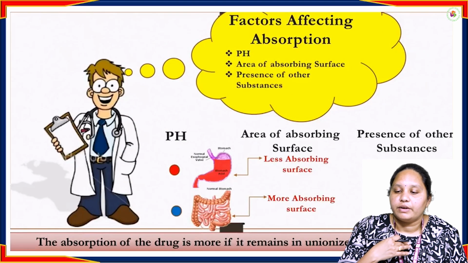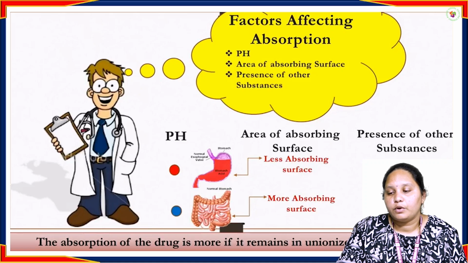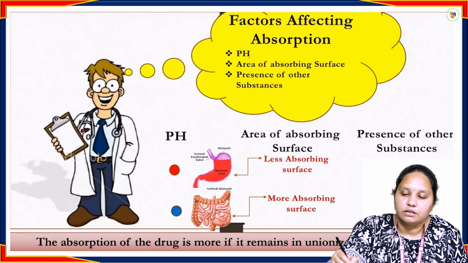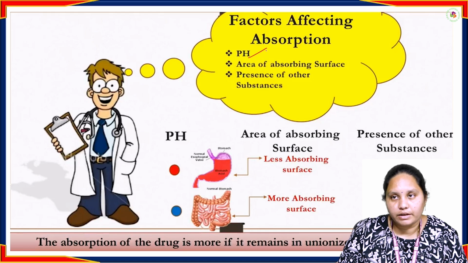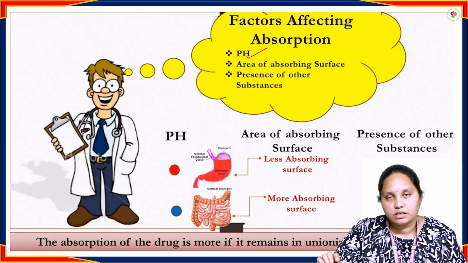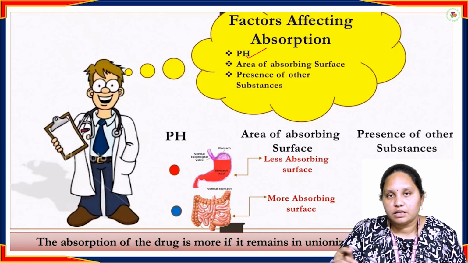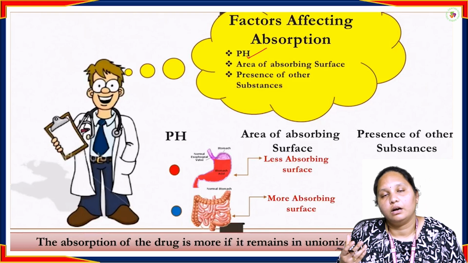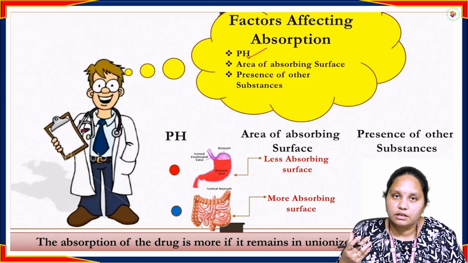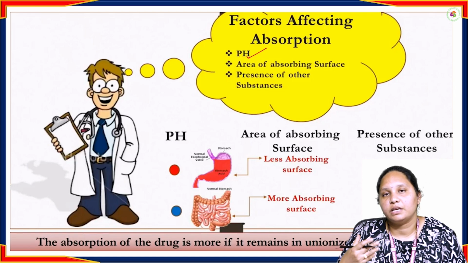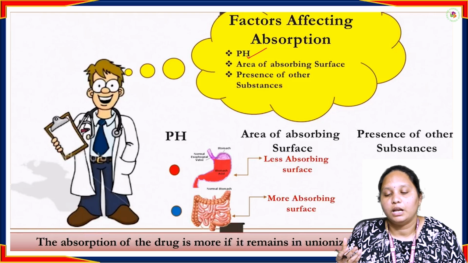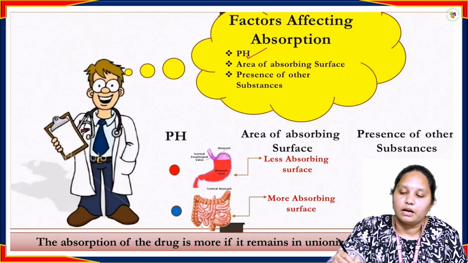Coming to the factors affecting this absorption, a few parameters may affect the absorption of a drug, like pH. For example, in fever conditions, our body's pH will change in the stomach region. If we can't take food, at that time the acidic nature will increase. At that acidic nature, if we take any medication, the pH will change and the drug absorption will also be slow. Like that, pH alters the drug absorption.